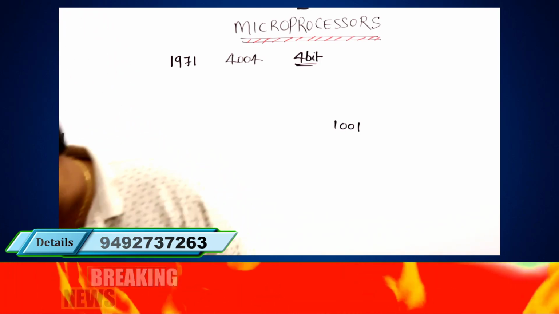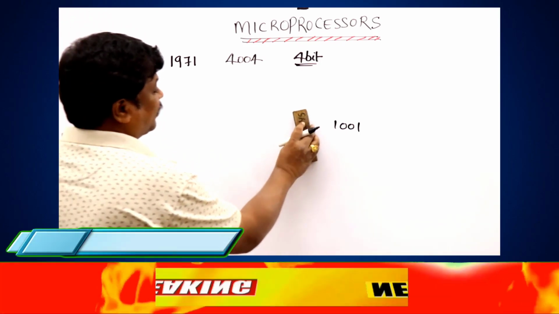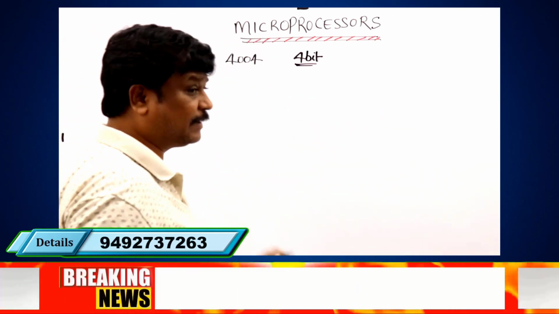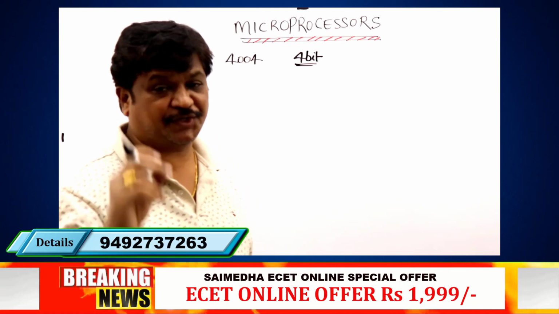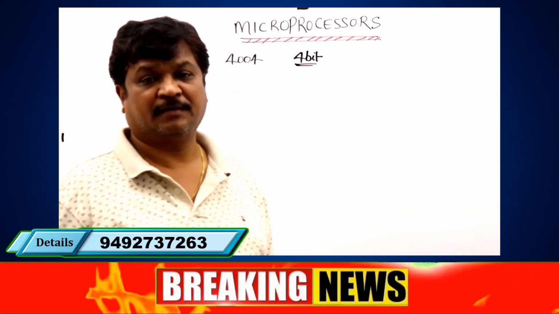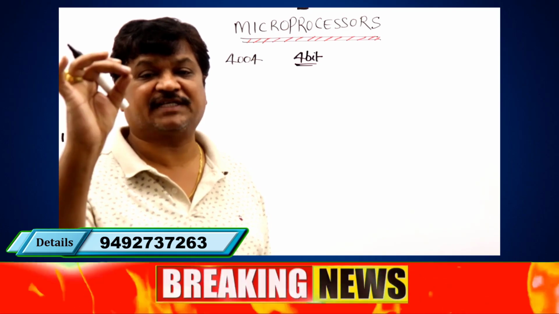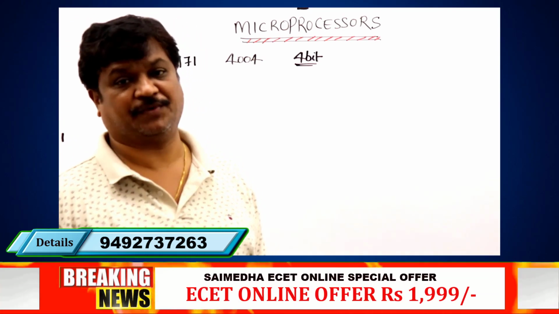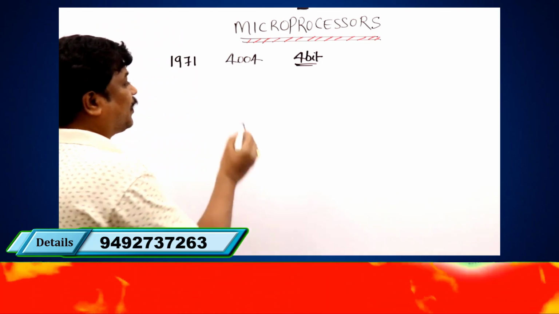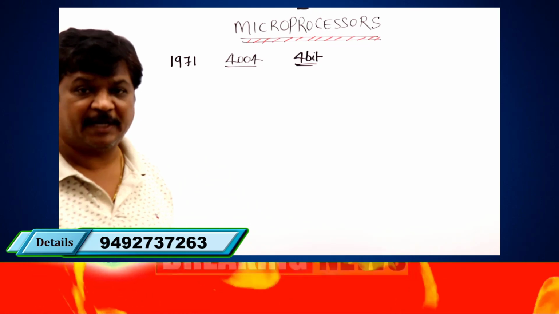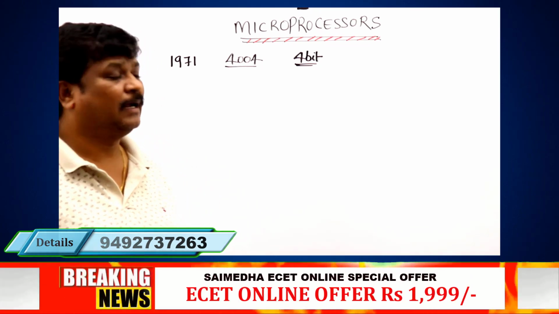Coming to this 4-bit microprocessor, the Intel 4004, sometimes in your exam they may ask which microprocessor was introduced first. The first microprocessor introduced is the 4004, which is a 4-bit microprocessor.